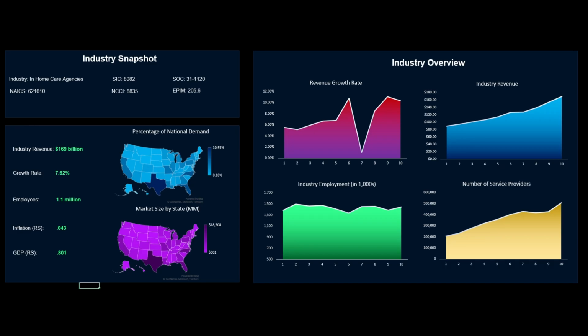And then the industry overview. We go back 10 years. Right here, you can notice this big divot. This is from when the pandemic happened, so there really wasn't a huge growth in the number of home healthcare agencies. Industry revenue has steadily increased over the past 10 years. Obviously, a little flat during the pandemic time. Industry employment has remained relatively stable, and the number of service providers continues to climb as well, which is, again, sort of intuitive given that the number of people from the baby boomer generation are now requiring sort of a greater degree of care.